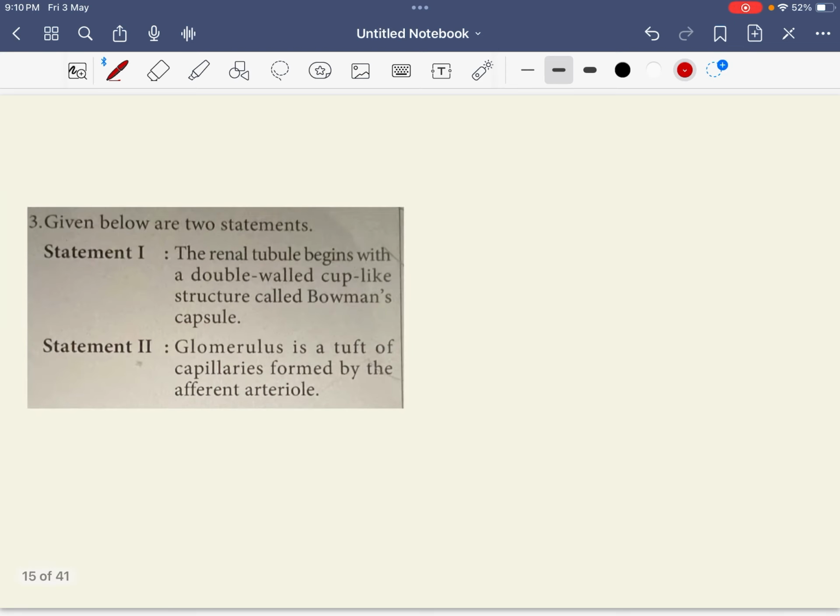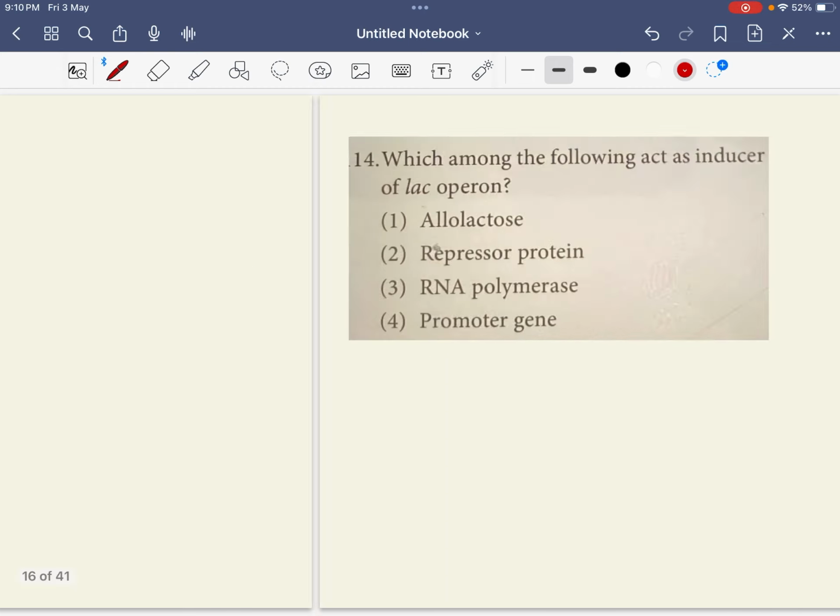Given below are two statements. The renal tubule begins with a double wall cup-shaped structure called as Bowman's capsule. True. Glomerulus is a tuft of capillary that is formed in the efferent arteriole. So both statements are correct.